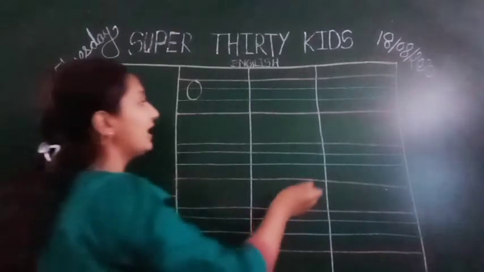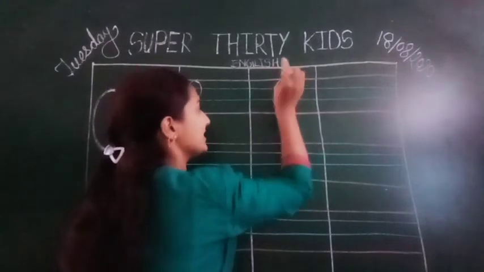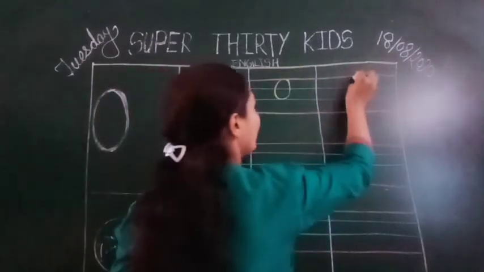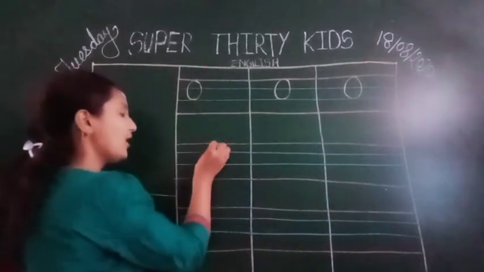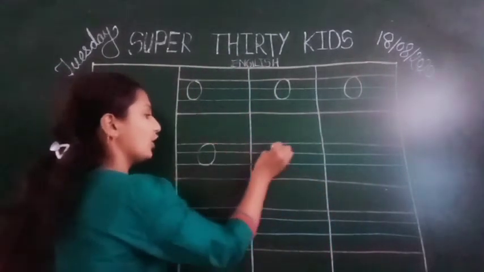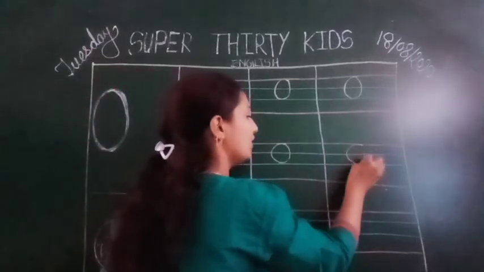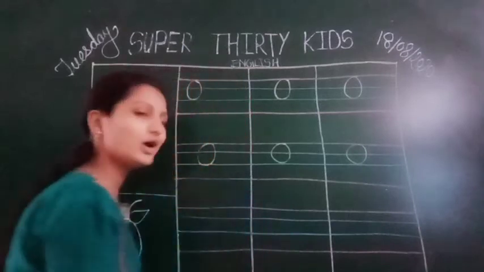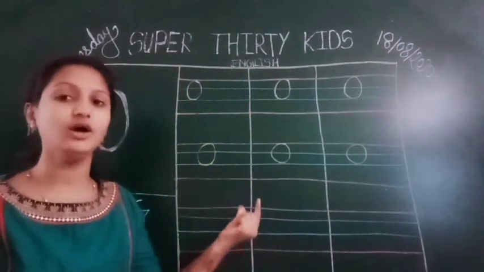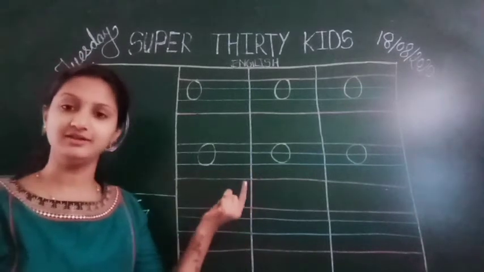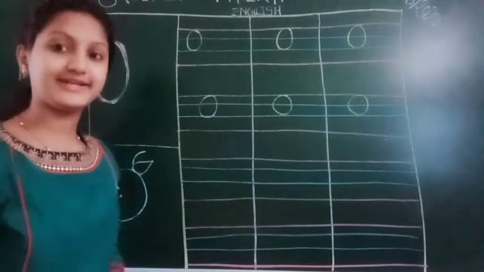Now everyone, you have to say after me. O says up. O for orange. O says up. O for ostrich. This is a capital O. Capital O we have to write in 3 lines. Okay everyone? Now we are taking small o.